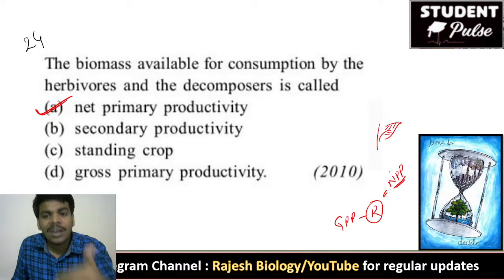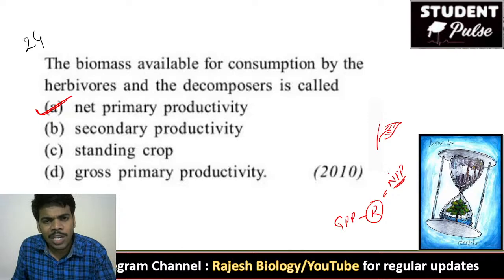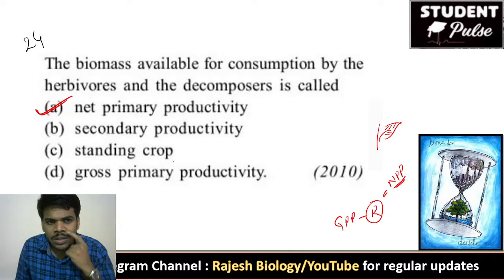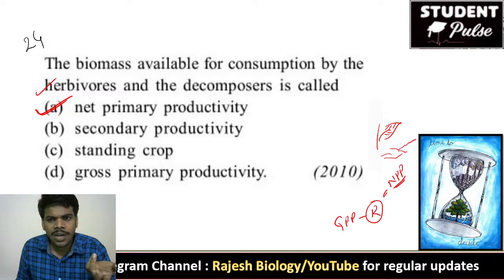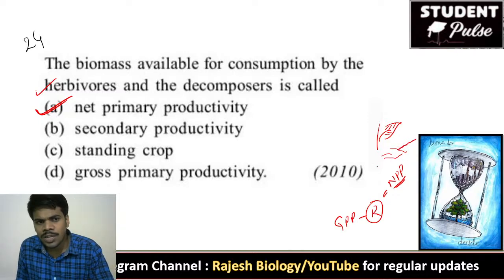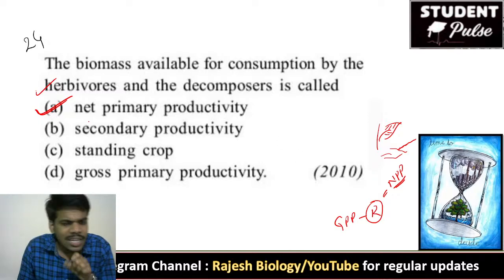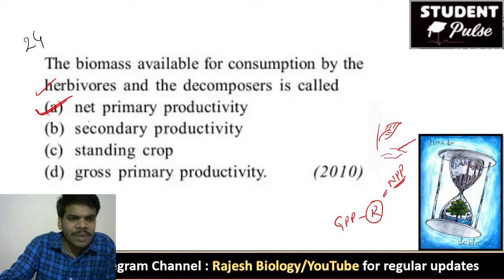What is the next level? Primary consumers. Primary consumers are always herbivores. So for herbivores, if the leaf is dead, the leaf automatically falls down. So that is eaten by the decomposers or detritivores. So for herbivores and decomposers, the available energy is net primary productivity.